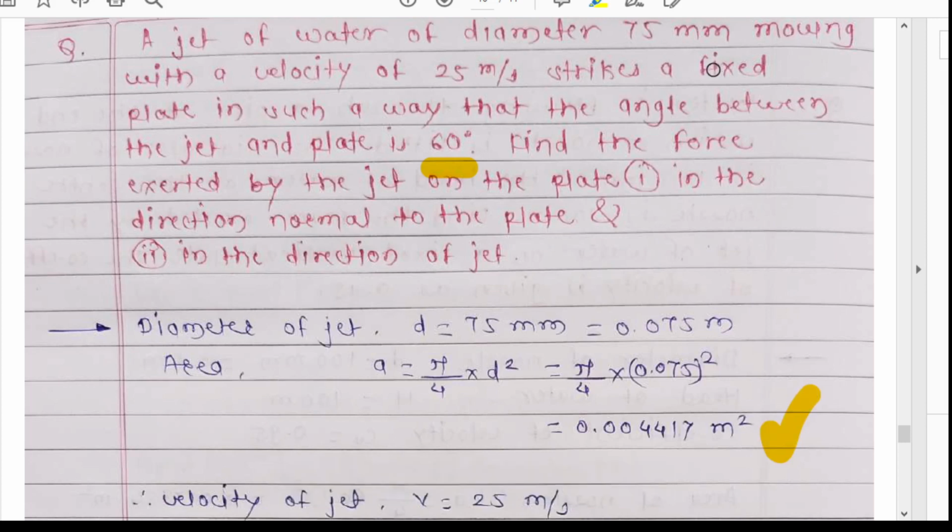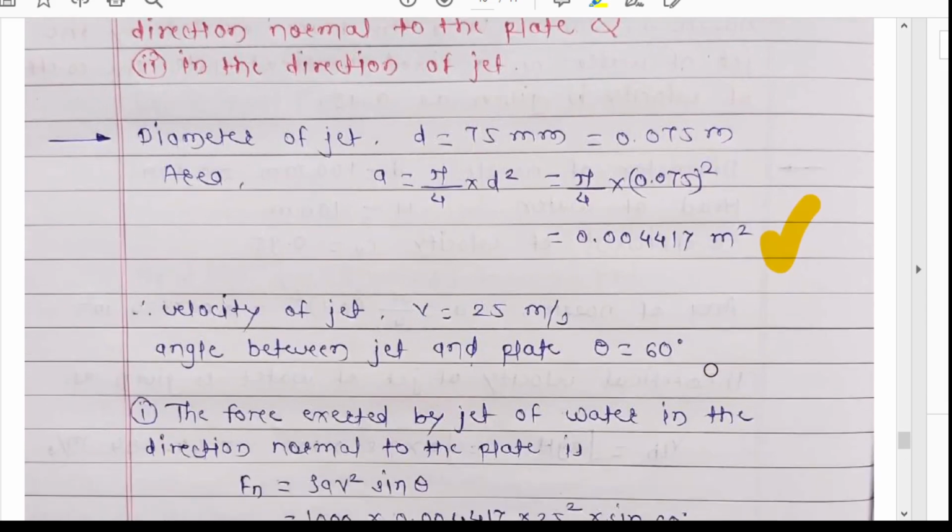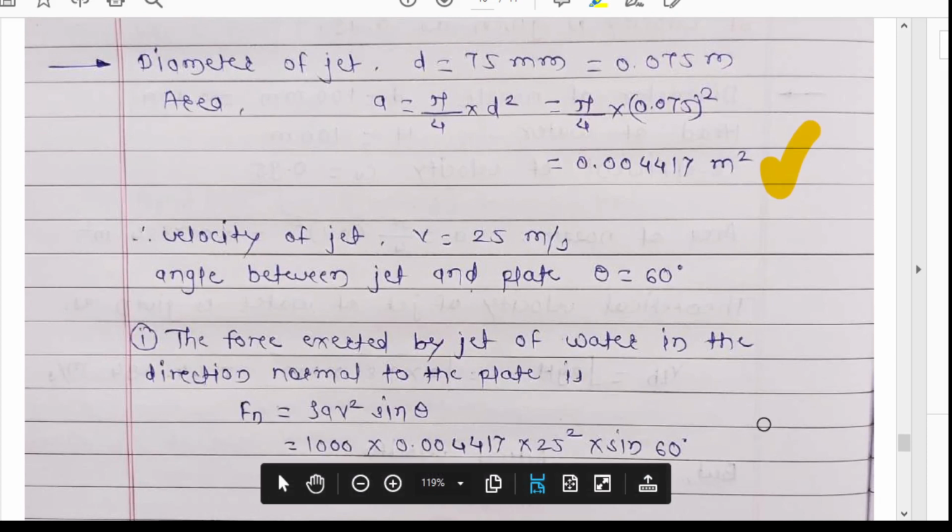Now again in the question we can see that the angle between jet and plate is 60 degrees. So here theta is given as 60 degrees.